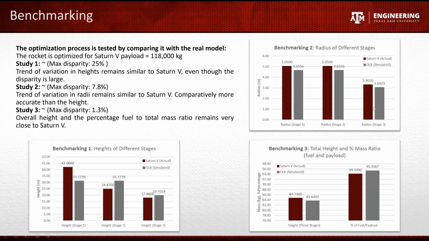To validate the optimization carried out, we need to perform benchmarking analysis where we compare the results with the Saturn V rocket. So for this, Saturn V payload was given as an input to the problem, and the optimization was carried out.